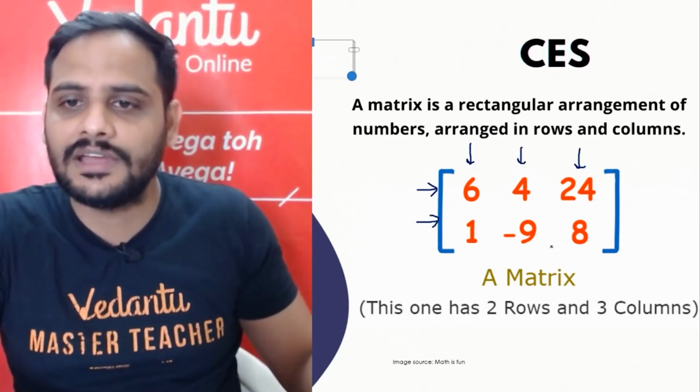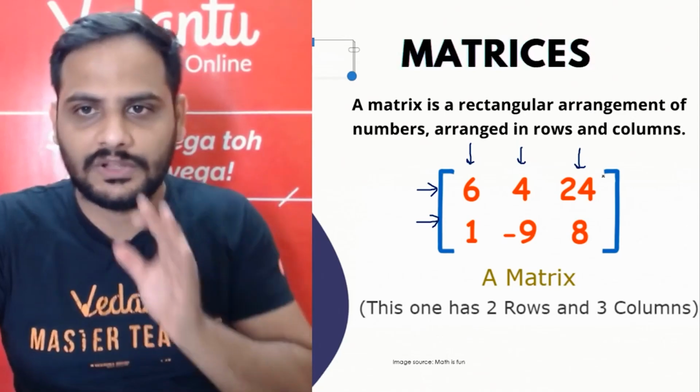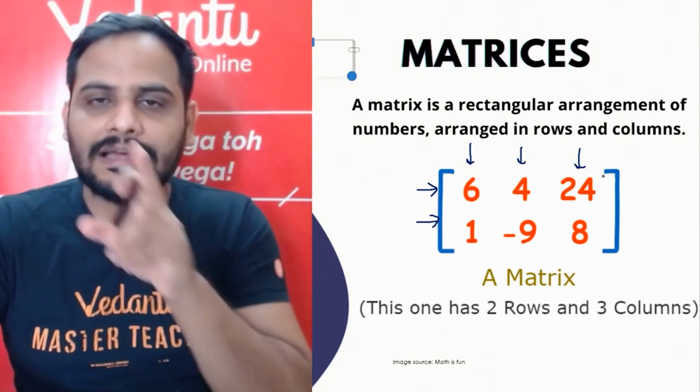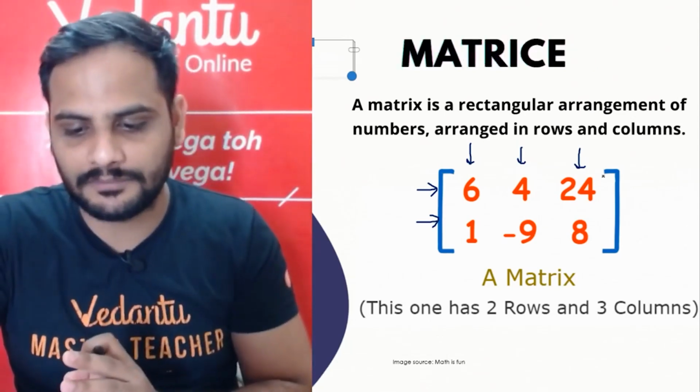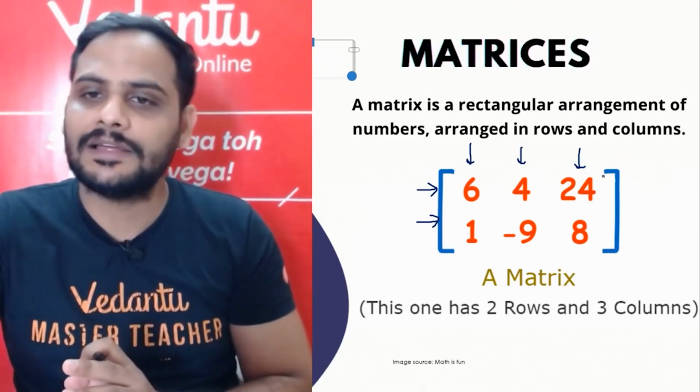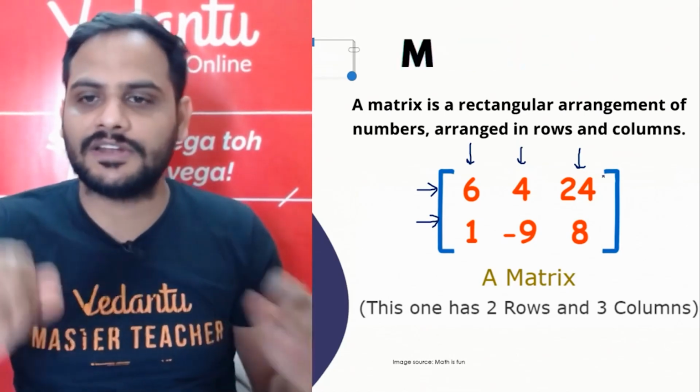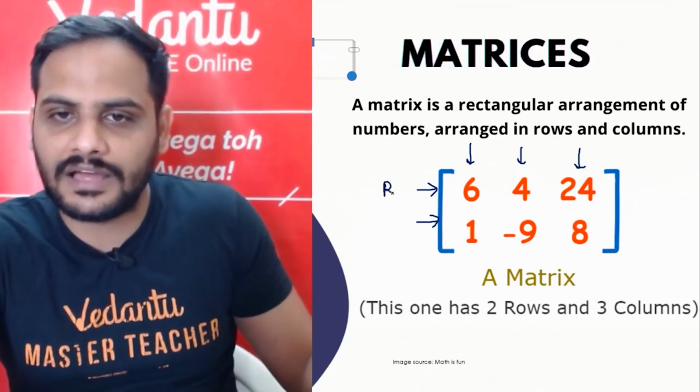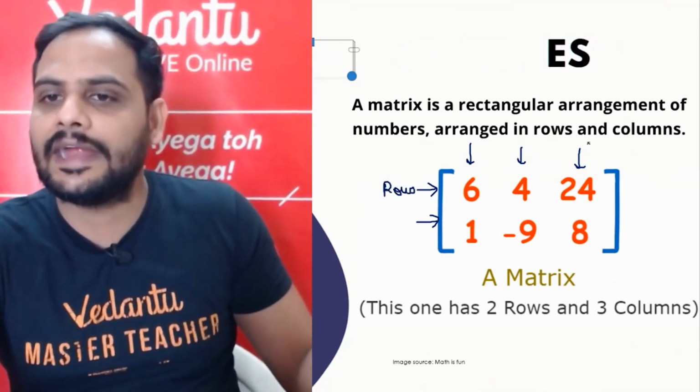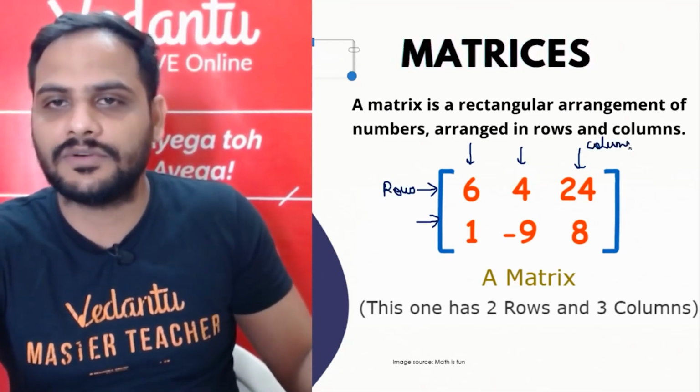So here you can see it has 2 rows and 3 columns. A matrix is nothing but a representation of information.